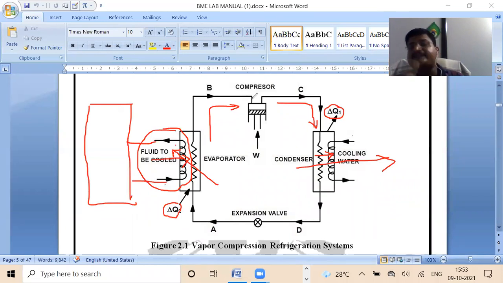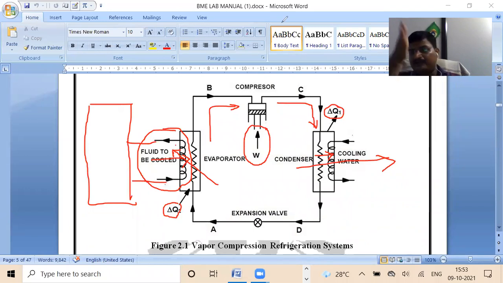It is expanded here at the expansion valve, so that particular fluid is expanded one, then it will be compressed again. And to run the compressor, we are providing the external energy. जो सेकंड लॉ ऑफ थर्मोडायनामिक्स में दिया है कि लो टेम्परेचर से हाई टेम्परेचर को अगर आपको हीट ट्रांसफर करनी है तो यू नीड द एक्सटर्नल एनर्जी सोर्स. So here external energy work is done on the system. External energy is provided to the compressor. Compressor runs and the compressed fluid once again is transferred through the condenser.